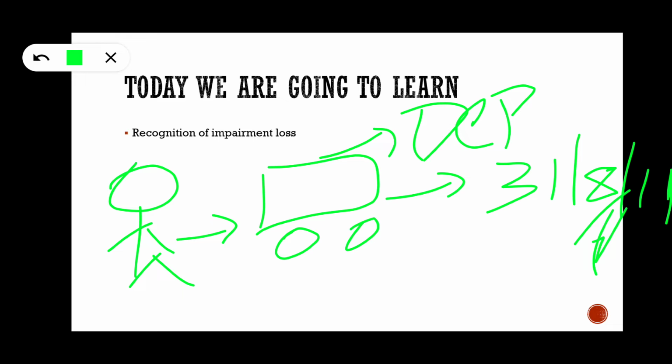Would you say that this asset is classified as held for sale, and that up to the sale, that means until this vehicle is sold, he can calculate depreciation and record it in the books?